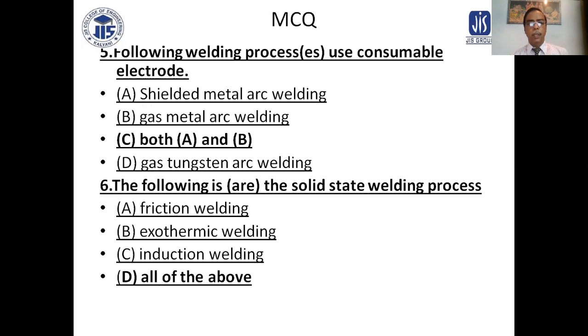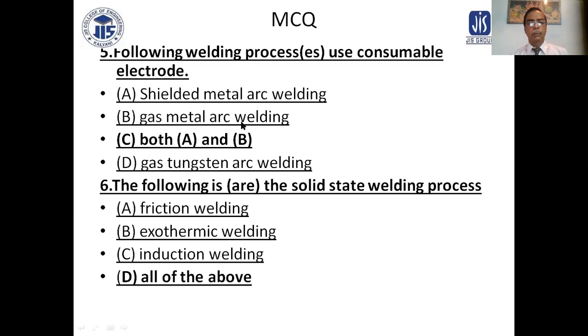Which of the following welding processes use consumable electrodes? A is shielded metal arc welding, B gas metal arc welding, C both A and B, D gas tungsten arc welding. In shielded metal arc welding, a consumable electrode is used.